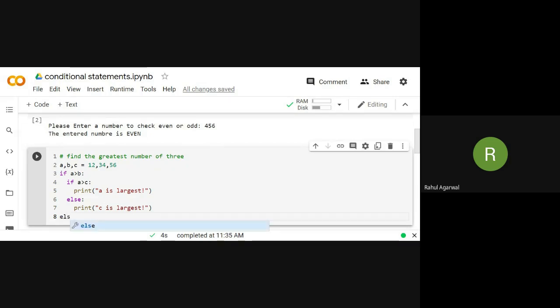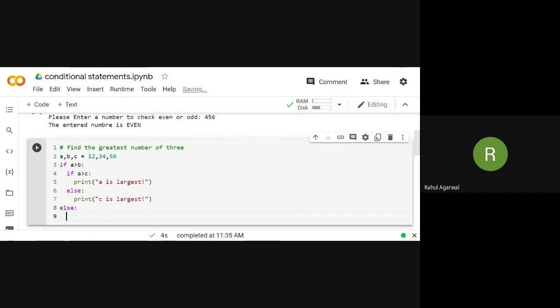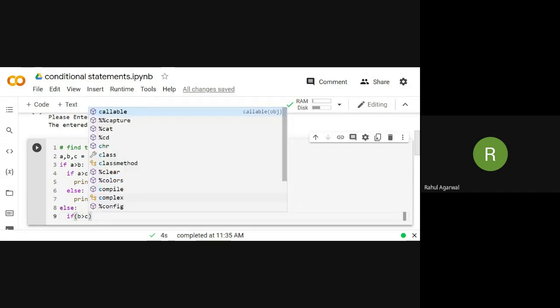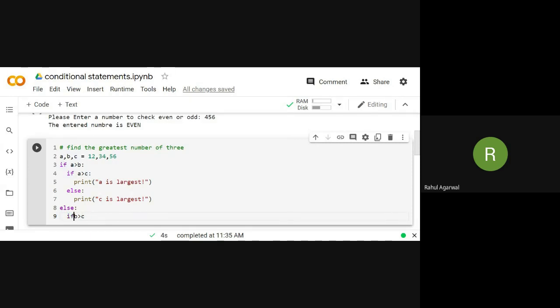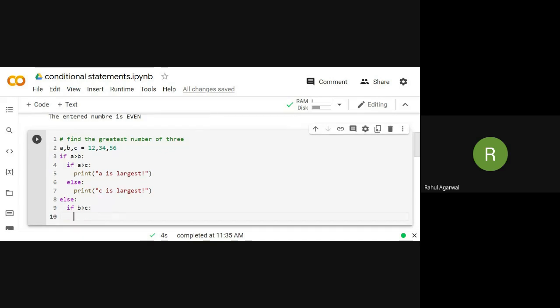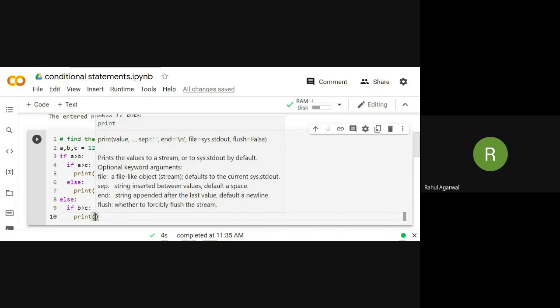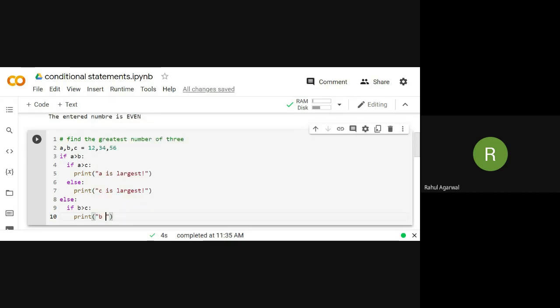Else if B is greater than C, then print B is largest.